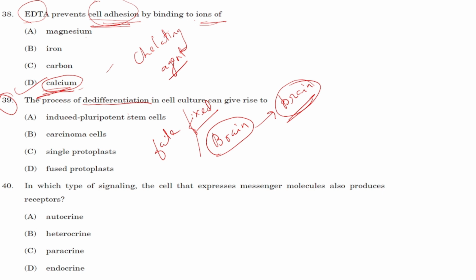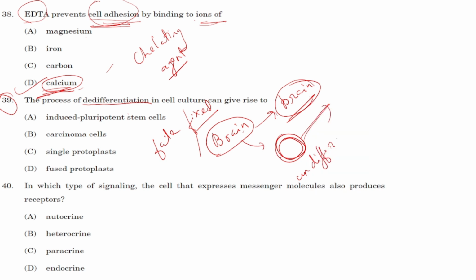In de-differentiation, a differentiated cell behaves like an undifferentiated cell. Undifferentiated means that if a cell becomes undifferentiated, then it has the capability to give rise to any type of cells. For example, this brain cell, when it was differentiated, could give rise to only brain cells.